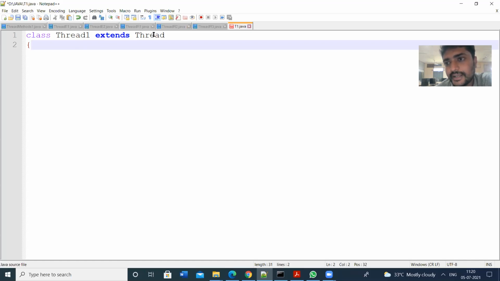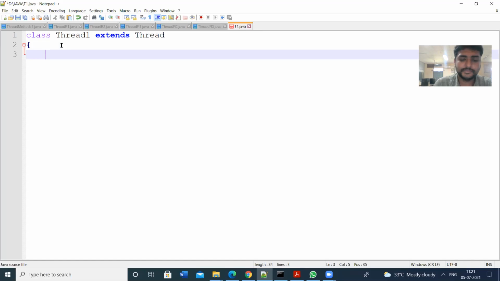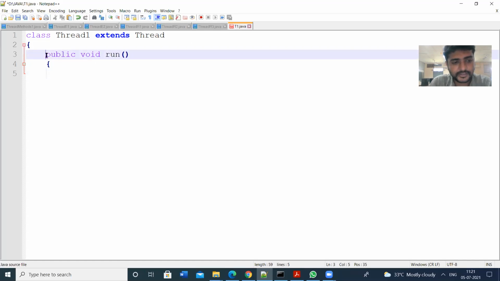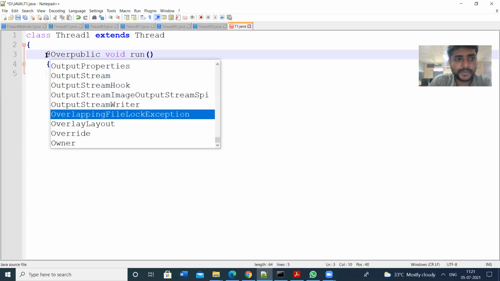Here we will write the syntax: public void run. This is a predefined method, already defined in the language package.